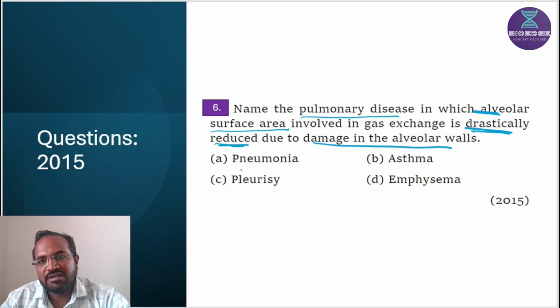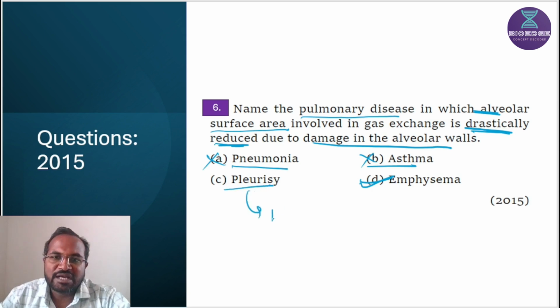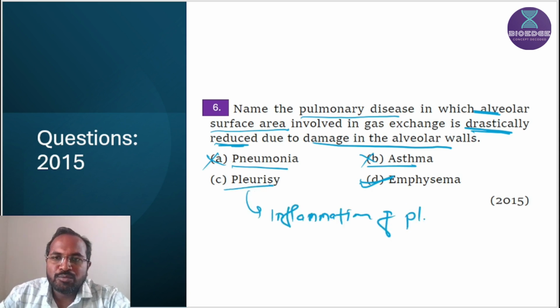As we have already discussed, it is because of emphysema. Emphysema consists of the damage of alveolar wall and reduction in the surface area for exchange of gases in the lungs. So let's see other options. Pneumonia does not involve damage of alveoli. Pneumonia is the bacterial disease in which lungs are filled with mucus. It is a wrong option. Asthma is the allergic disease. Then pleurisy means the inflammation of pleural membranes.